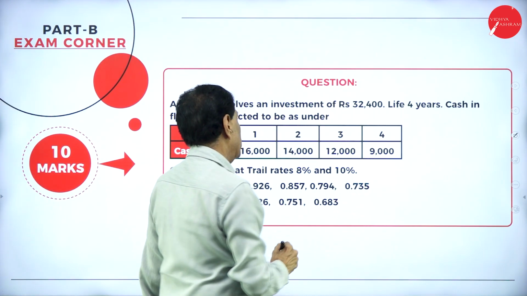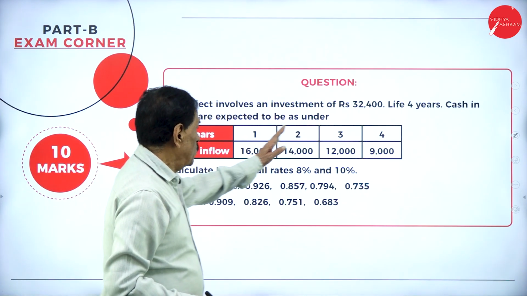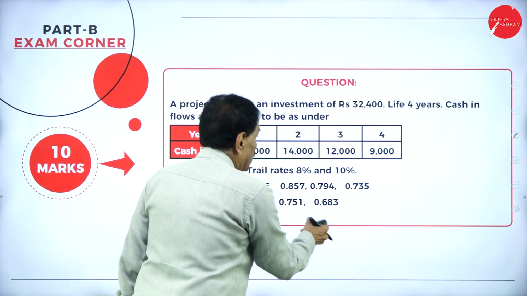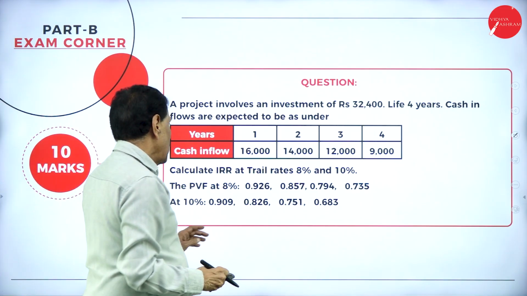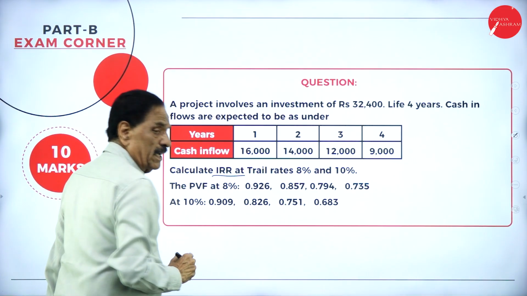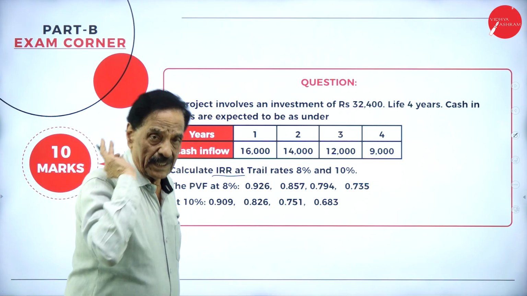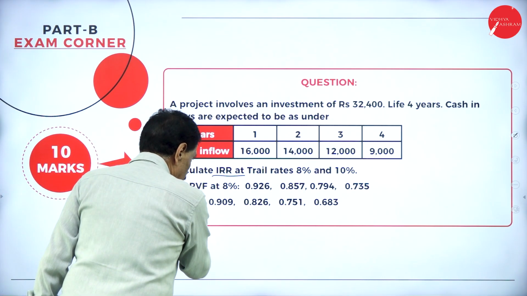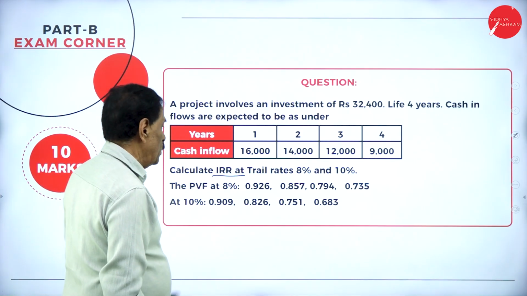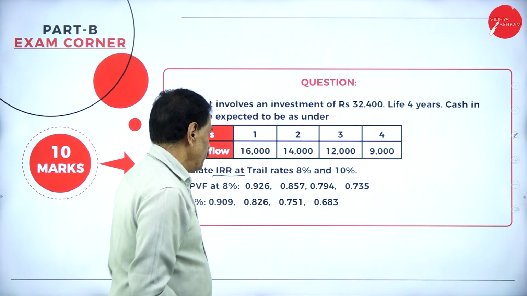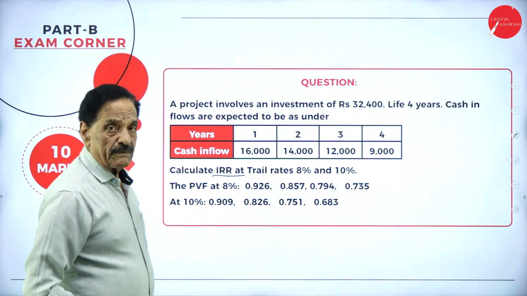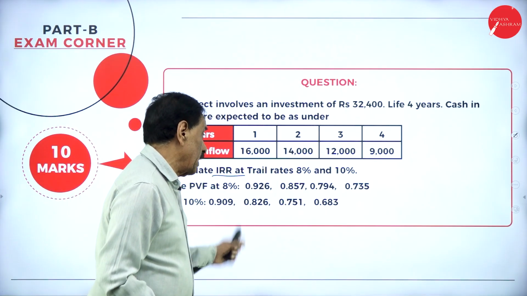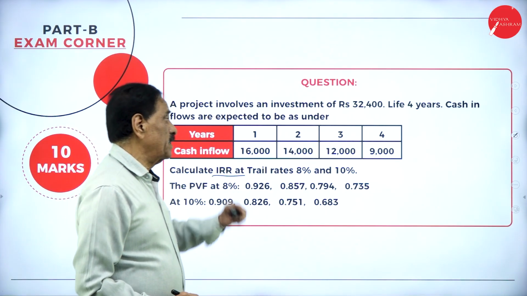A project involves an investment of rupees 32,400, life of 4 years. Cash flows are expected to be as under. Years 1, 2, 3, 4: inflows are 16,000, 14,000, 12,000, 9,000. Calculate IRR, internal rate of return, at rates 8% and 10%. The discount factor at 8% is 0.926, 0.857, 0.794, 0.735. At 10%, it is 0.909, 0.826, 0.751, 0.683.